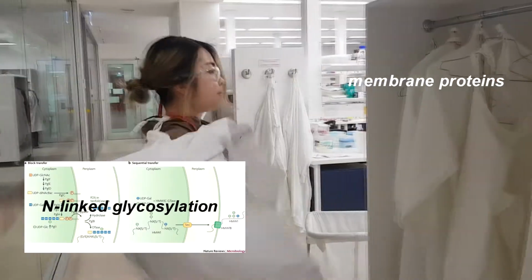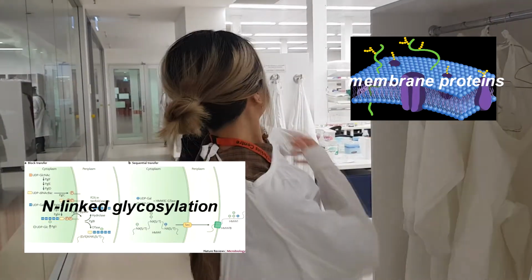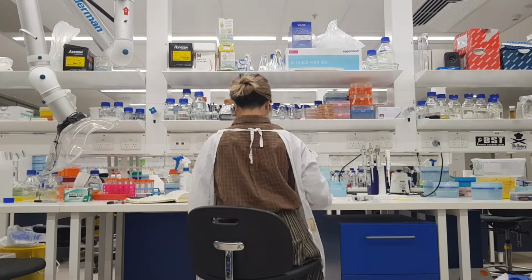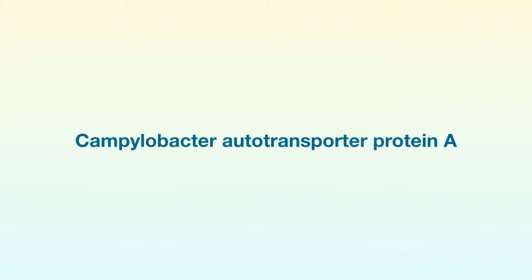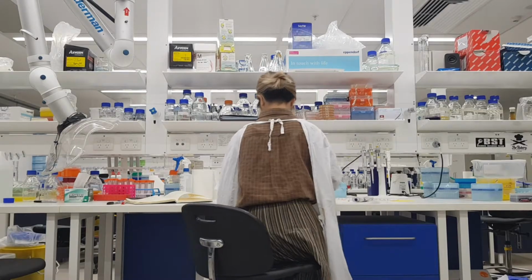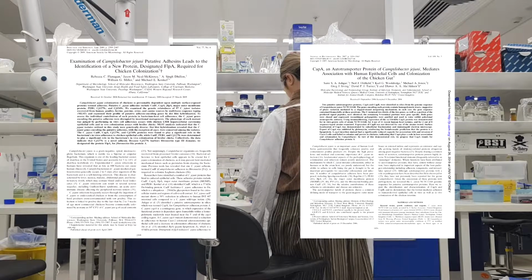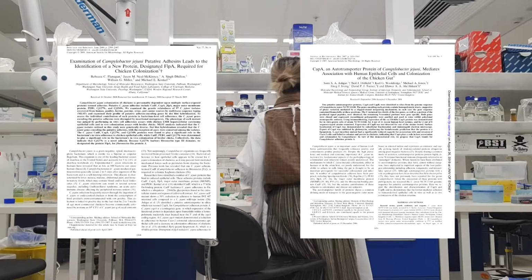Currently, they're investigating various proteins that may be involved in C. jejuni virulence. The one I'm focusing on is an autotransporter protein nicknamed CapA. It's been demonstrated to play a role in adherence and invasion of human epithelial cells. But the results are inconclusive. Why? Because so far, only 2 papers have investigated CapA, and both of them had contradictory results.